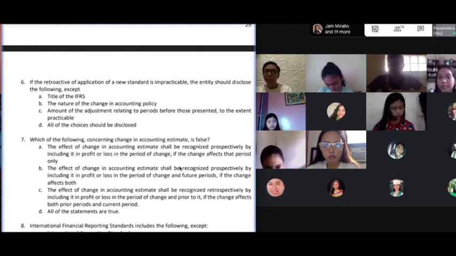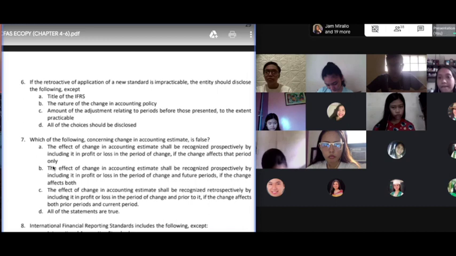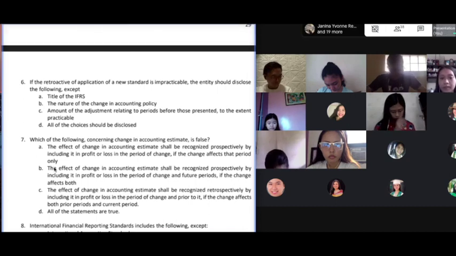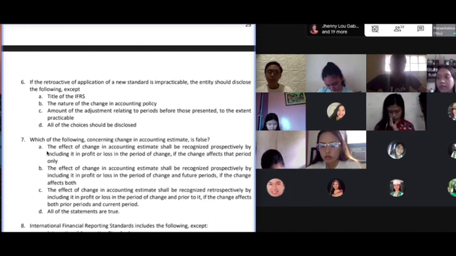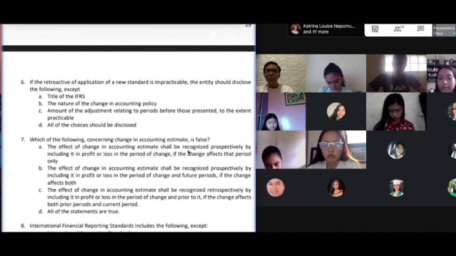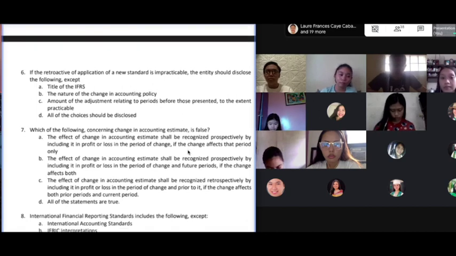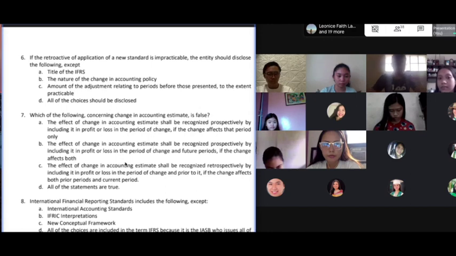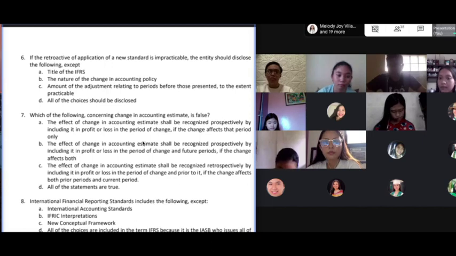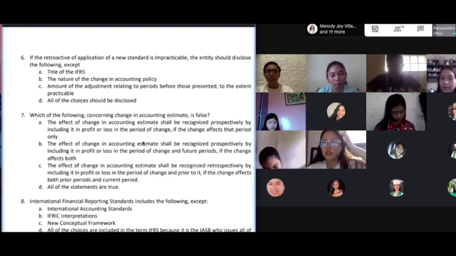Again, the common understanding of prospective application is letter B, but my point is there's another type of prospective application, and it is the one in letter A, in which the change is only applied for one period. It is only applied in the current period. Why is it only applied in the current period? Because it does not have any effects on subsequent periods. But again, what's common between the two is that you do not apply it retrospectively. You do not apply it to the past periods. Do not touch anything from the past, class. Only apply it now and or in the future.